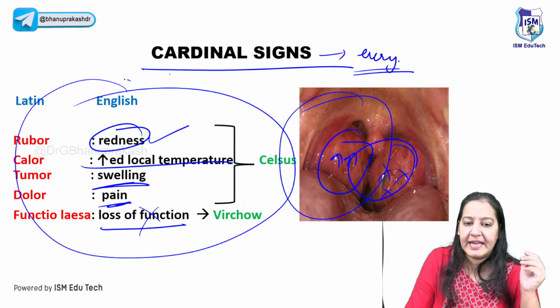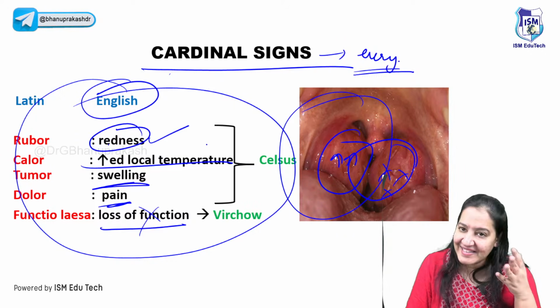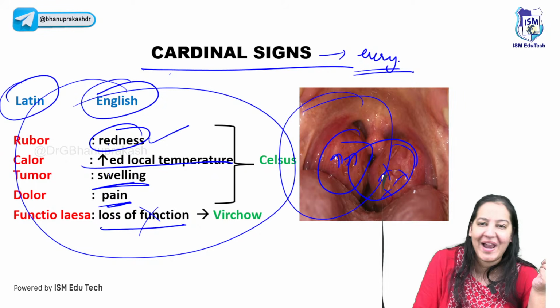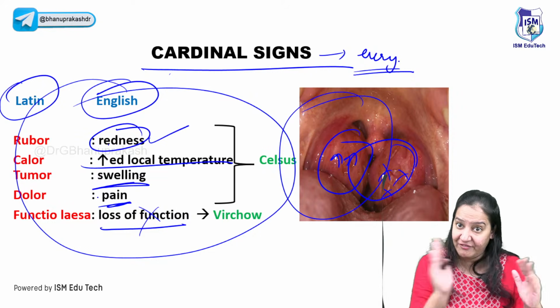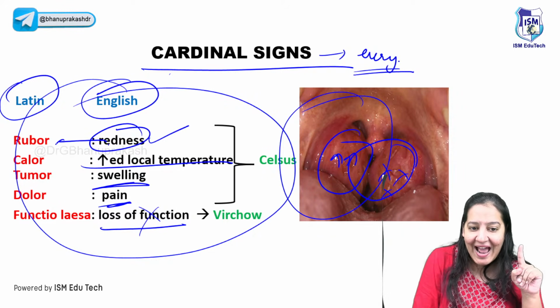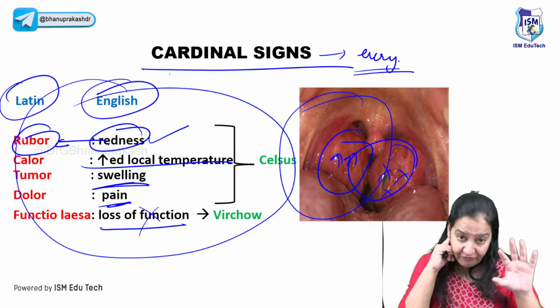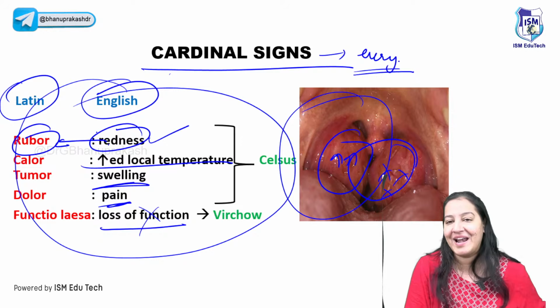I have said this in the English language. I know only 2-3 languages, right? So that's in English, but the examiner wants you to learn it in Latin. Do you know Latin? I don't know Latin. So we have to convert the English into Latin. Redness in Latin is known as rubor. Your MCQs come in Latin. I don't know why. From this topic, not in complete pathology. If it were complete pathology, you would have to learn all of it in Latin.